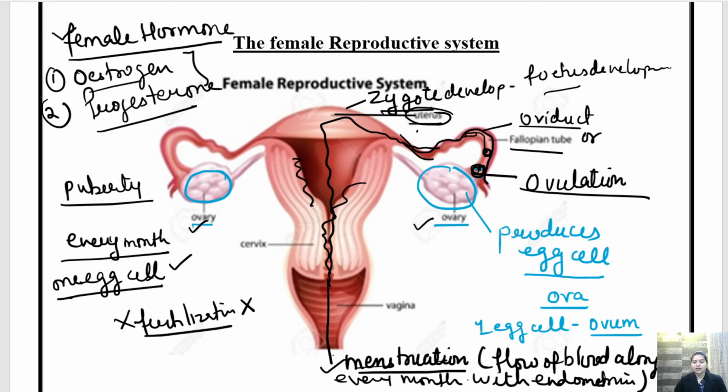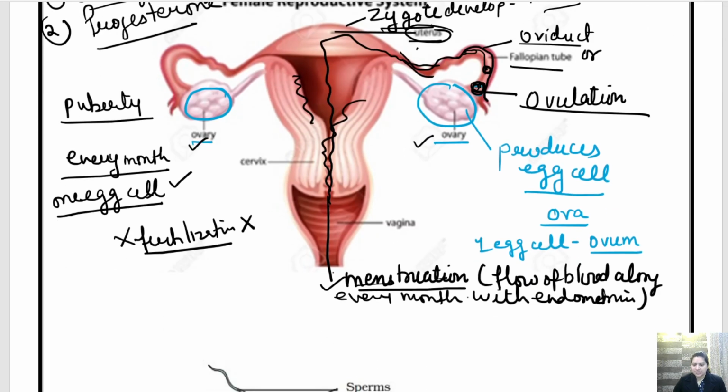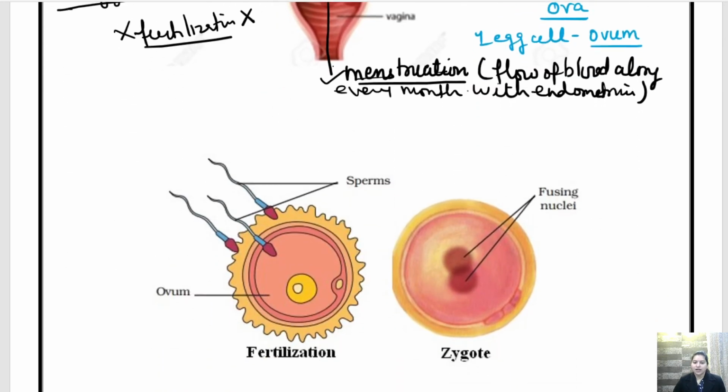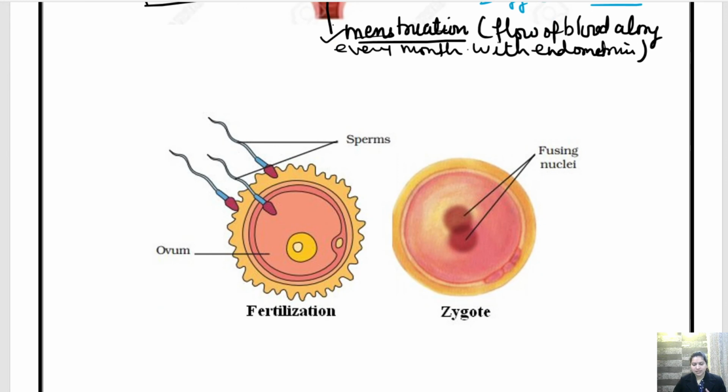Clear? Now, if the fertilization process has taken place, then what will happen? So let's see. A sperm will reach the egg cell.